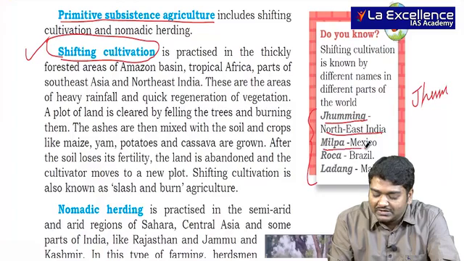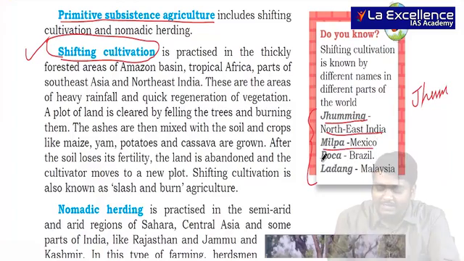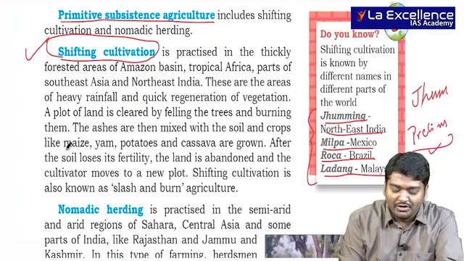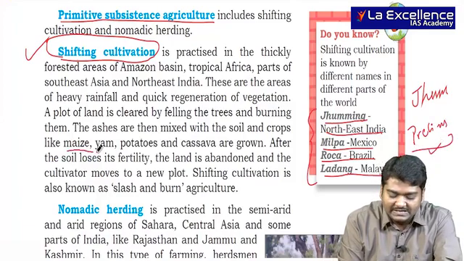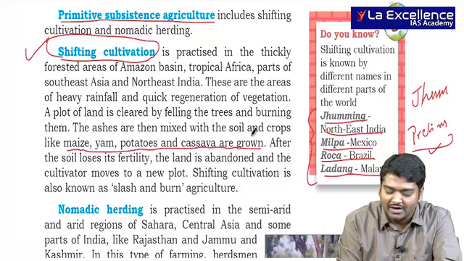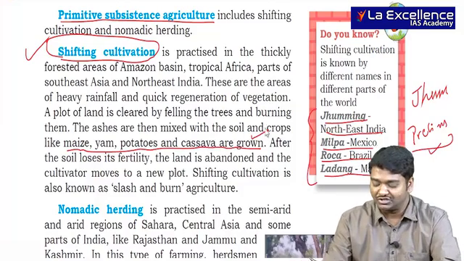In Mexico it is called milpa, in Brazil it is called roca, and in Malaysia it is called ladang. Usually in prelims they may ask you this, and you should be aware of this. Maize, yam, potatoes and cassava are usually grown in this region.